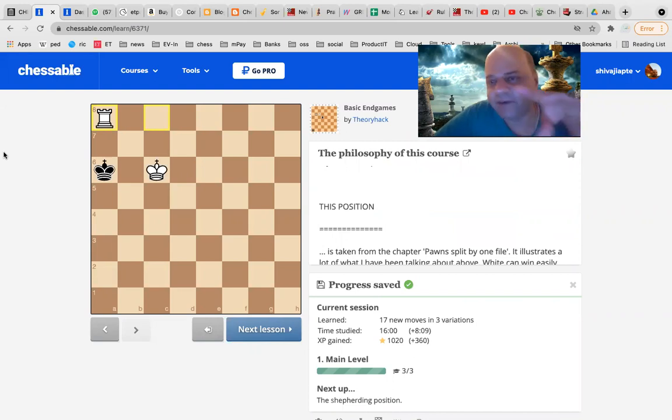Chessable has been acquired by the Magnus Carlsen Group. So Magnus Carlsen owns this, apart from chess24.com and some other things also. But they have got good technology, in the sense that it is like a drill-down. It asks you to repeat things 3 times, and then you have to repeat it again the next day, and then the next week, like that.